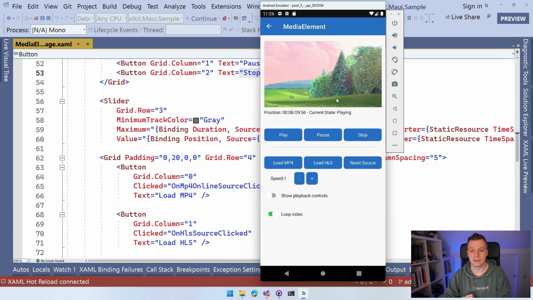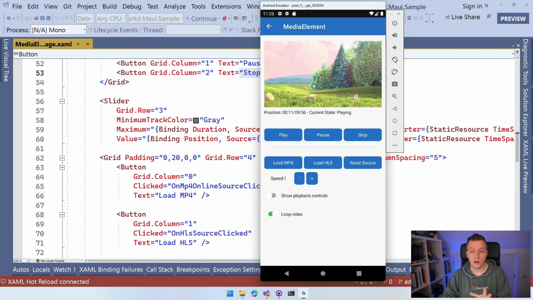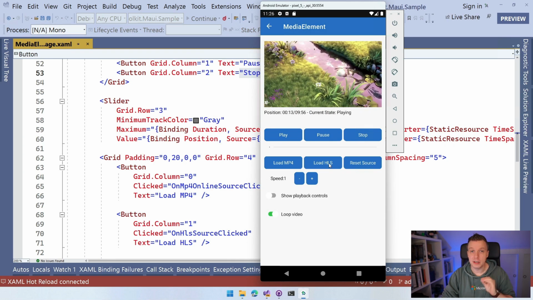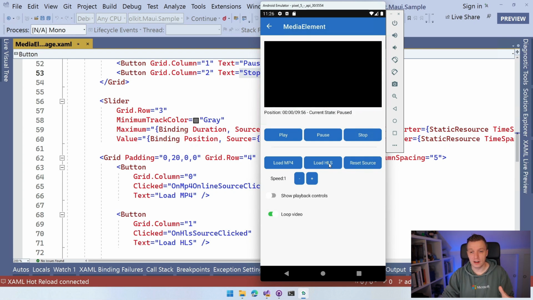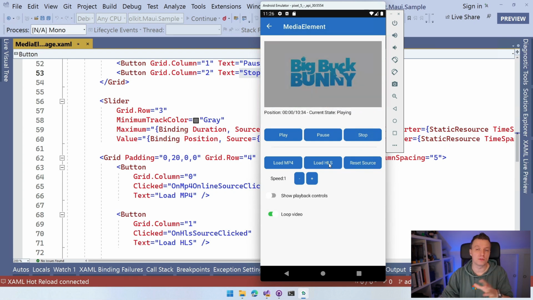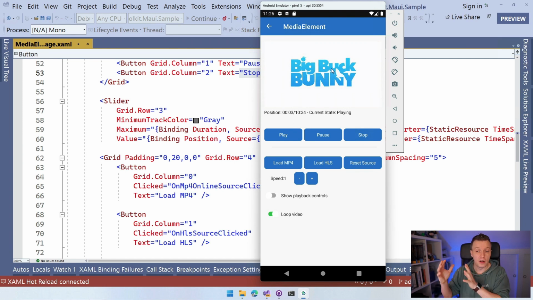So here it is. Now here we have a couple of buttons. Load MP4, so that's basically this URL. Load HLS, so that's the HTTP Live Streaming, which is a protocol for live streaming over HTTPS. And whenever I click that, I also got this Big Buck Bunny, same video, slightly different because you can see the duration is longer, but this is being streamed through HLS.